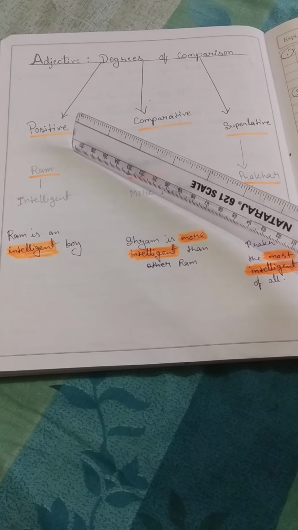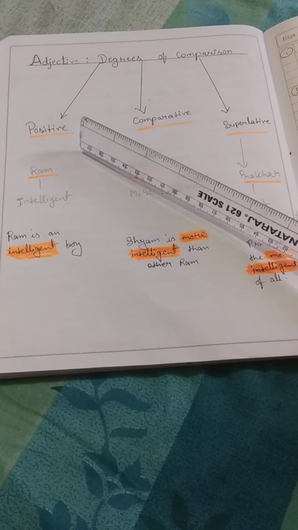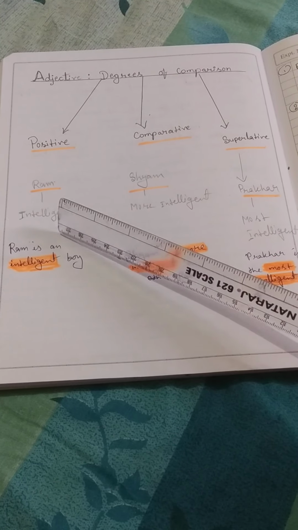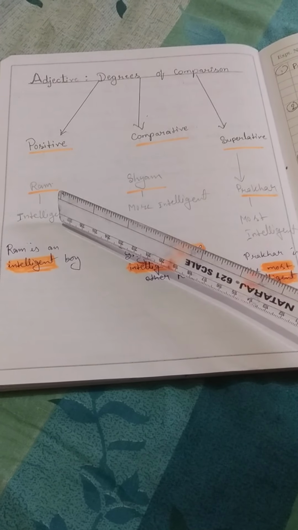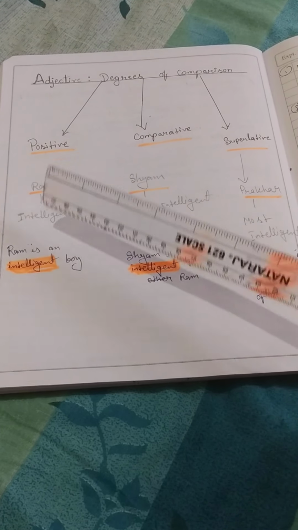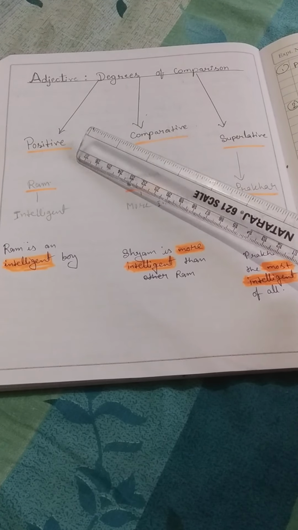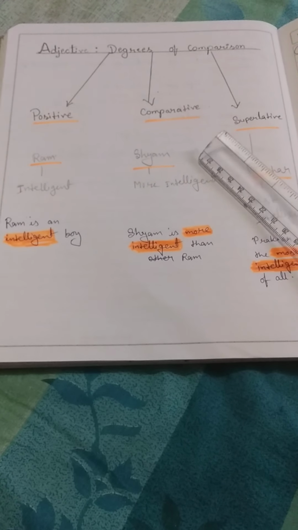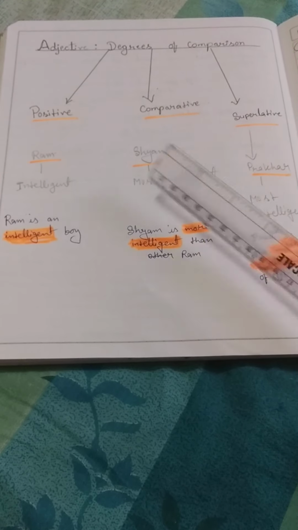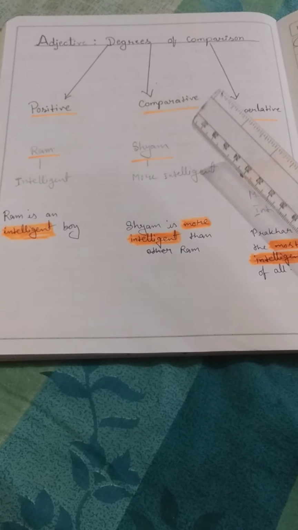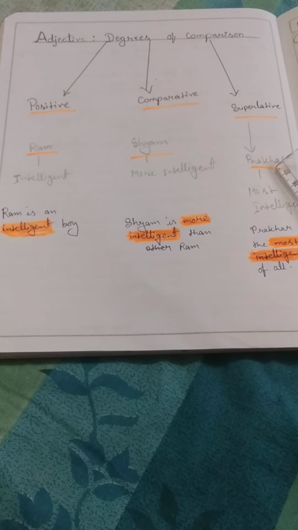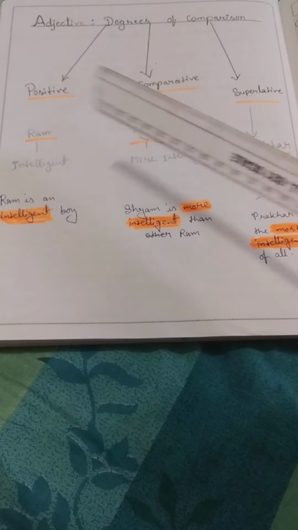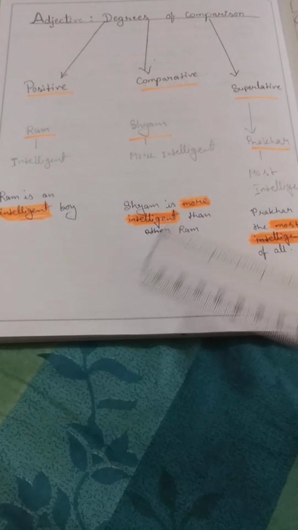As you know, we have some persons and we will compare someone, like Ram. Ram is intelligent, so intelligent is in positive degree. Ram is fat, so fat is in positive degree. Ram is more intelligent, so it is in comparative degree, because we are comparing with Shyam. And superlative degree is the best, meaning most intelligent: good, better, best. Like this we have to do.